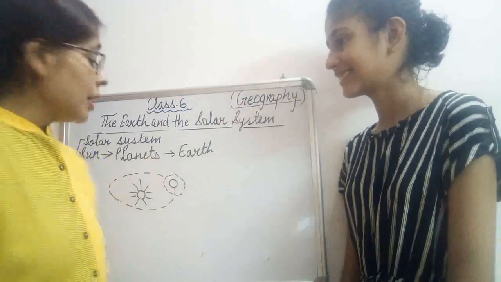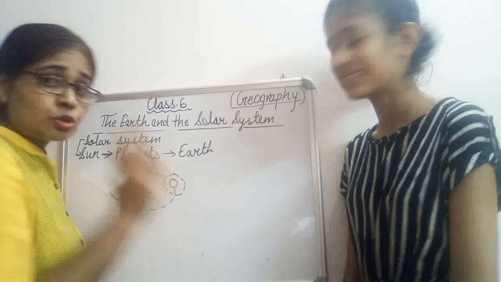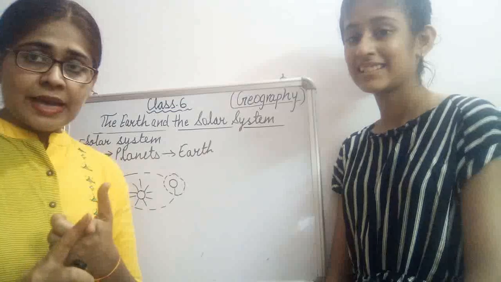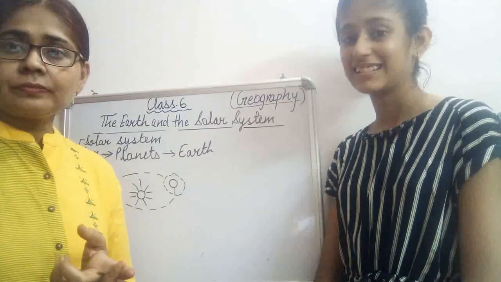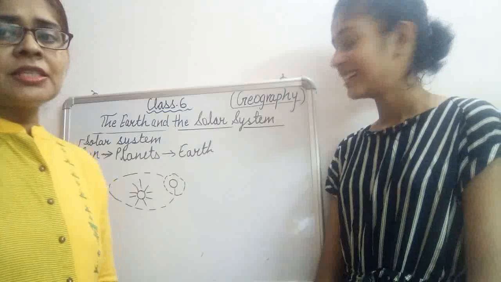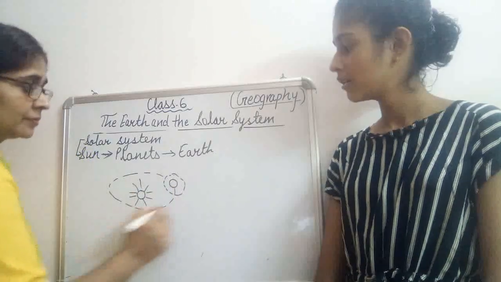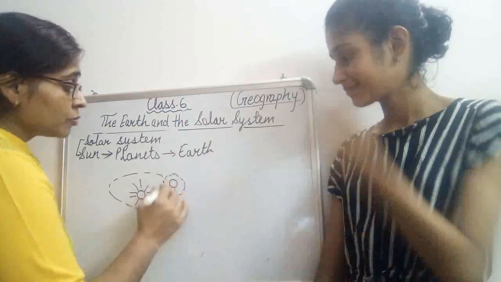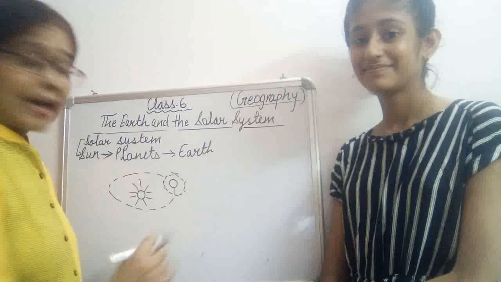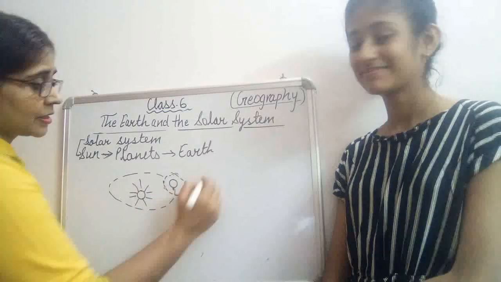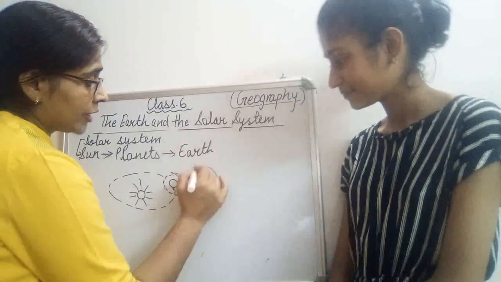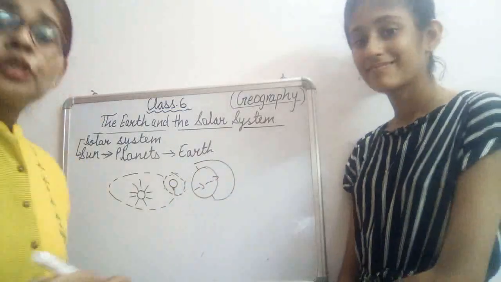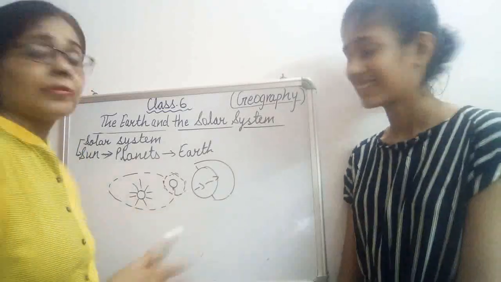You know, Earth has two movements, rotation and revolution. These are responsible for day and night and for the change in the weather. When Earth is moving around the sun, this is responsible for the change in weather. And Earth is also rotating on its axis, you all know Earth is always rotating. So this is the cause of day and night.